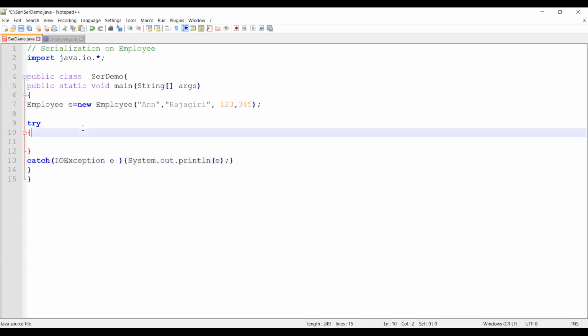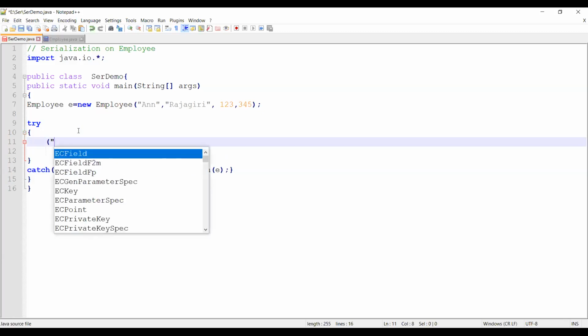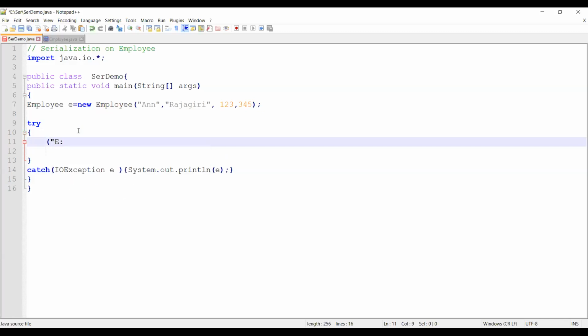Now, when you do serialization, the state of the object created should be saved somewhere. So what I'm planning to do is save it in my E colon, let's say E colon, dot.